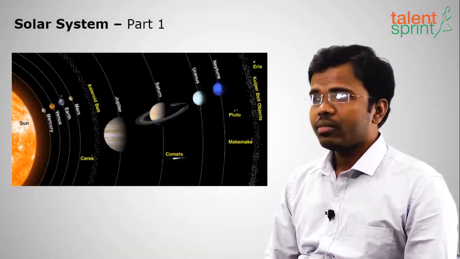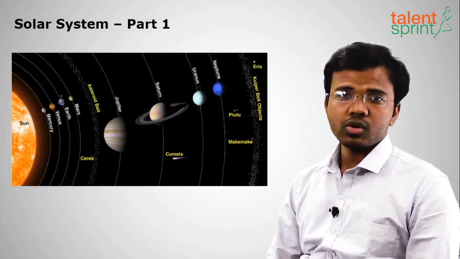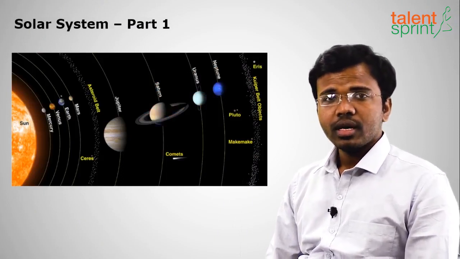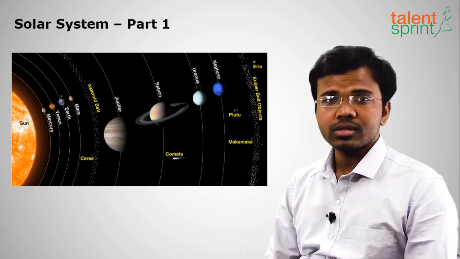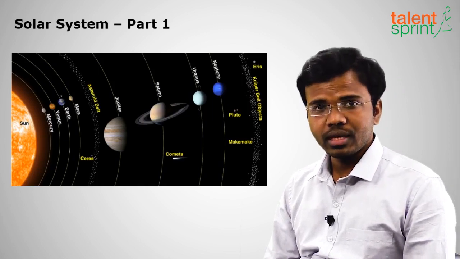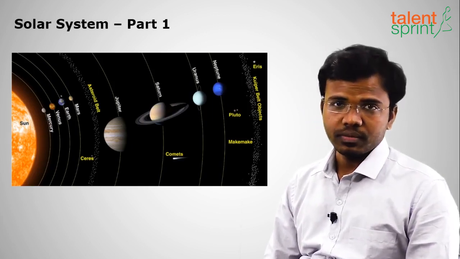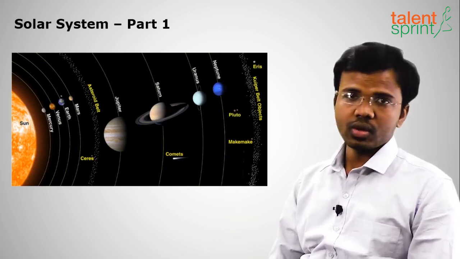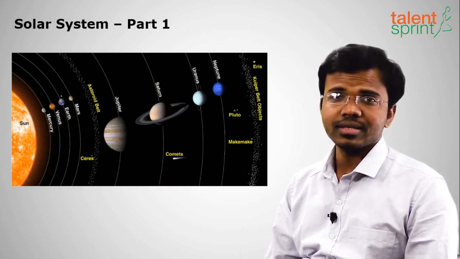In this session of geography, we shall discuss the solar system. So what do you mean by solar system? Why is it called solar system? We shall discuss all those things. In the last sessions we have discussed what is universe, what is the origin of universe, what is the most accepted theory for the origin of universe, that is Big Bang theory. Now we shall discuss what is actually solar system. So you can see on the screen, this is a solar system and who is the head of it. All those things we shall discuss in this session.